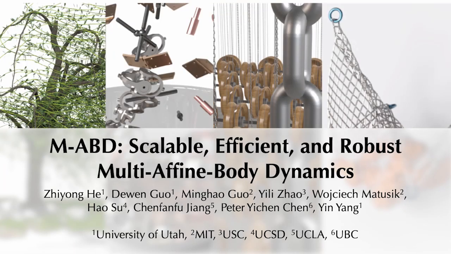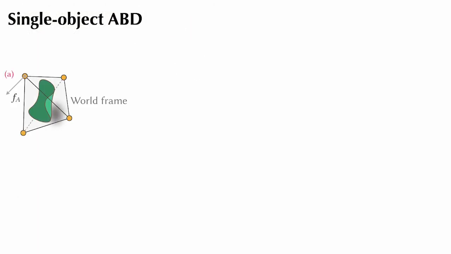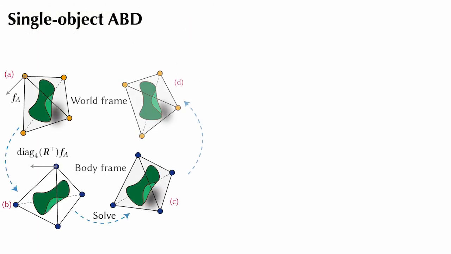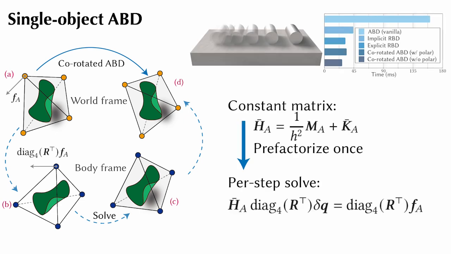In this paper, we propose M-ABD, a scalable method for simulating large articulated systems. For a single body, ABD uses a compact affine state with linear kinematics and a constant Jacobian. With co-rotation, the implicit update becomes a time-invariant matrix, so we pre-factorize once.